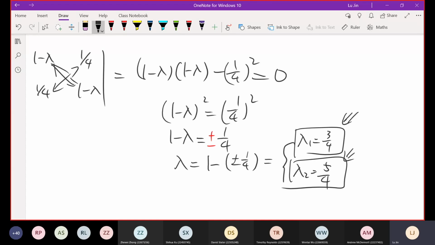Why? Because you have unique eigenvalues. These two values are not equal. 3 over 4 and 5 over 4 are not the same. They are not identical. And the dimension of this Cx is 2 by 2.